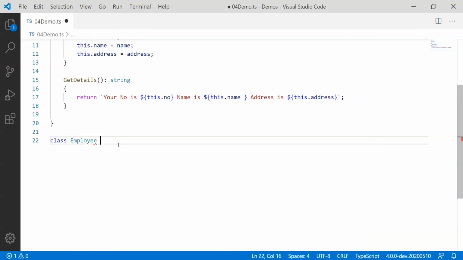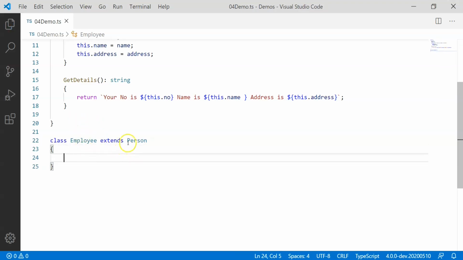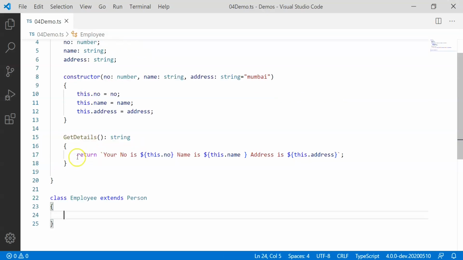Now, just like in any object-oriented programming language, we can inherit existing classes for reusability. We can have class employee created, and we can simply say it extends person. Then we can start using person's properties and functions with the help of employee class objects. So we have reusability. Whatever belongs to person, employee now also has it. But there are a few things to understand.